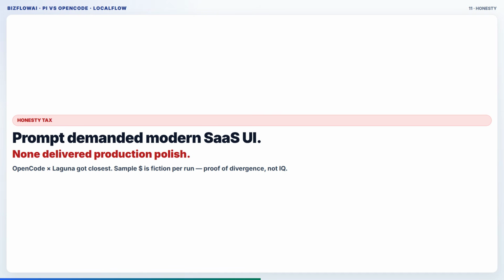Sample data is invented per run. Do not treat revenue numbers as a model IQ test. Treat them as proof the implementation path diverged. Session 0 still blocks pretty interactive desktop capture. Headless Chrome is enough to catch the lie.